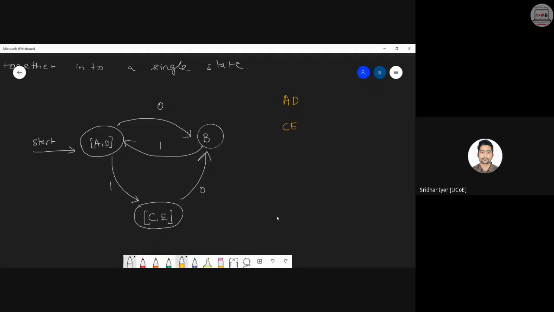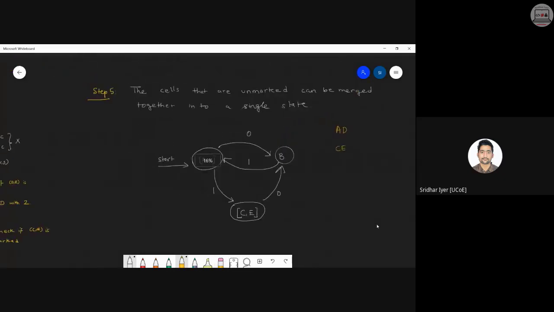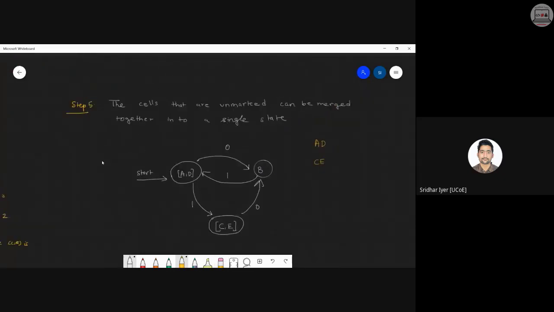Am I clear with this? This is your final diagram answer you get after completing all those five steps. This is kind of tricky because you need to understand the algorithm first, but if you practice a lot, you will easily find the solution. Am I clear? Kindly let me know. This is what you call as box method, DFA minimization. Clear? Any doubts so far?